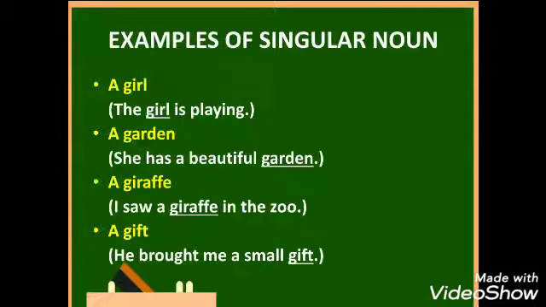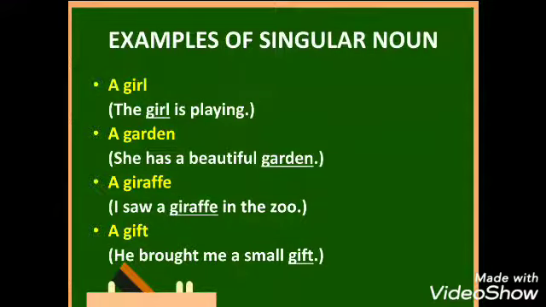Here are some more examples of singular noun. A girl, a garden, a giraffe, a gift. So we are going to talk only about one particular girl or one particular garden, one giraffe and one gift. The sentences go like this.